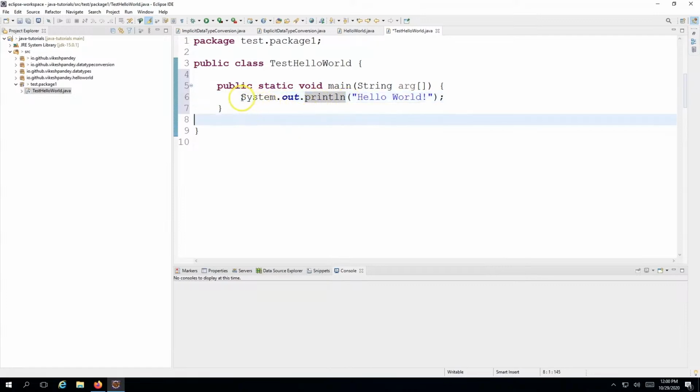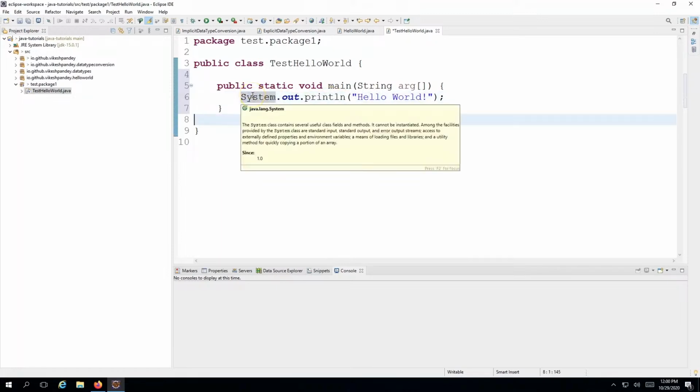As I've told earlier, whenever you want to print something on the console in a Java program, you need to write System.out.println. Now System here, if you just hover over it, Eclipse will show what it is. System is basically a class which contains several useful class fields and methods.